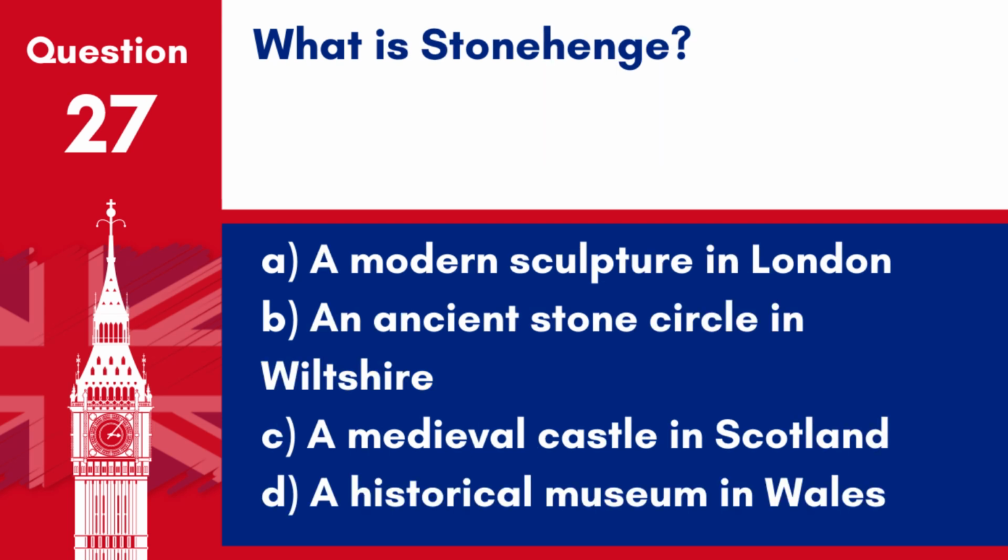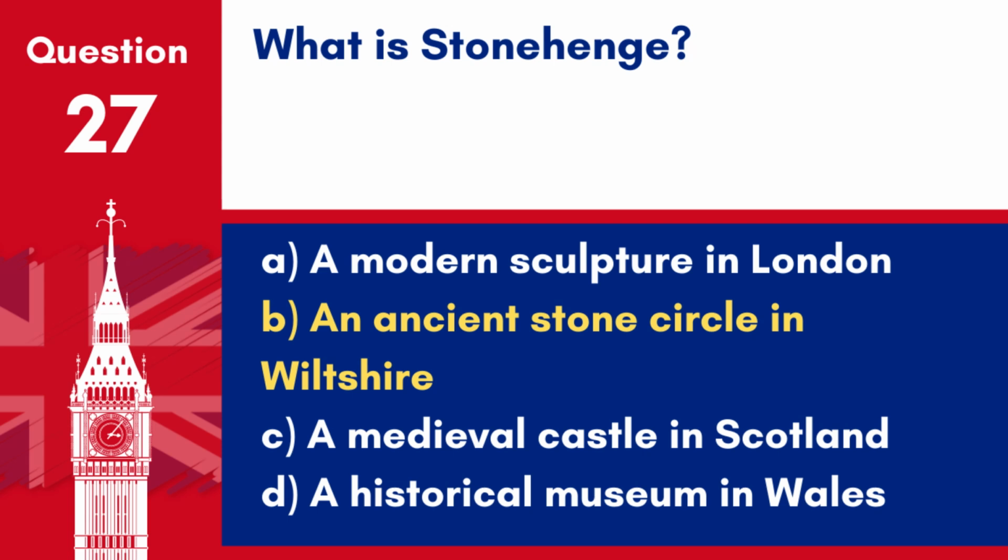Question 27. What is Stonehenge? A. A modern sculpture in London. B. An ancient stone circle in Wiltshire. C. A medieval castle in Scotland. D. A historical museum in Wales.